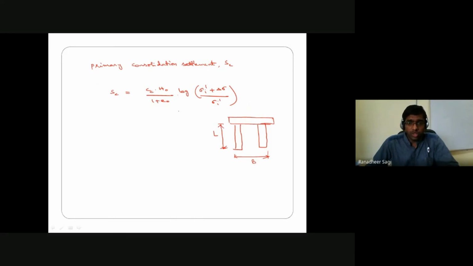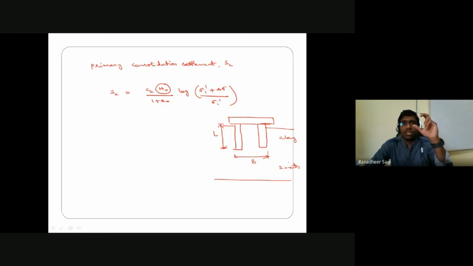Now, in the estimation of your primary consolidation settlement, one thing that is very important for us is to know the height of the clay layer in which the consolidation settlement is happening. Now, how do we know that height? Let's say, for example, your foundation is embedded in a clay soil deposit, and it is completely a clay soil deposit only. I have a clay layer of some 20 meters.